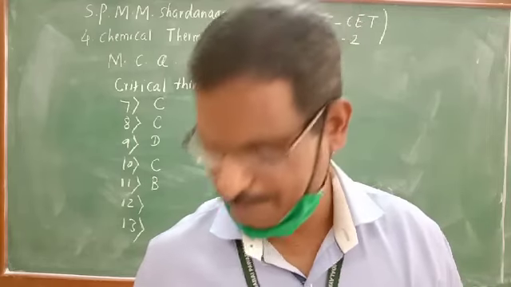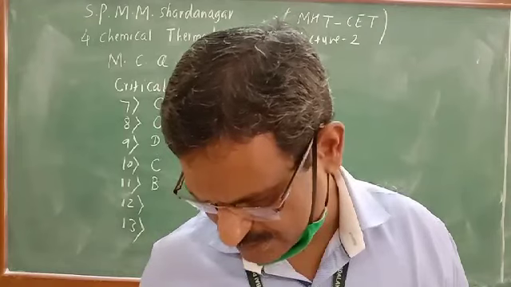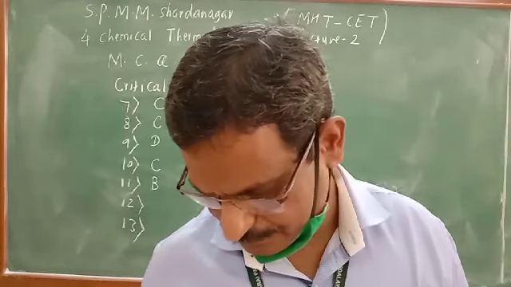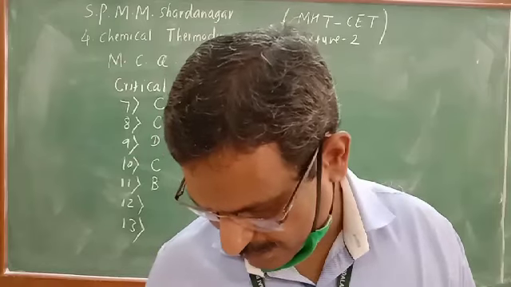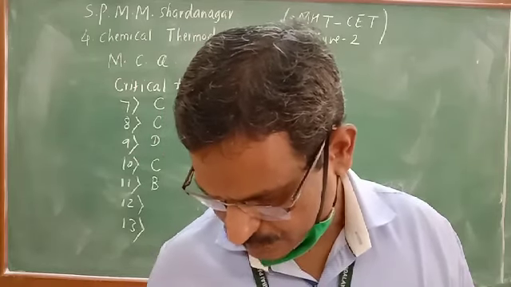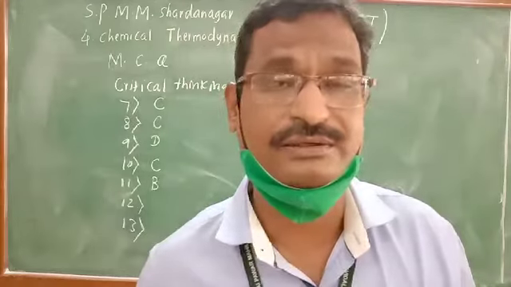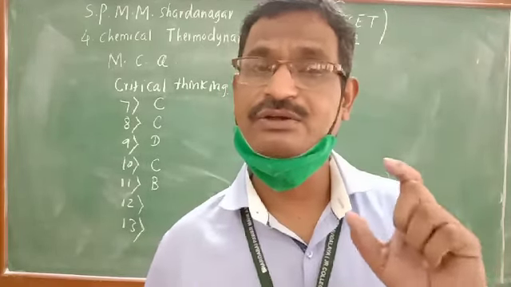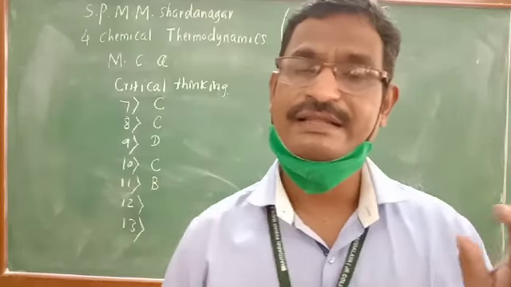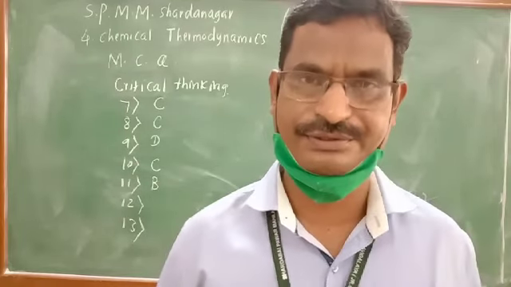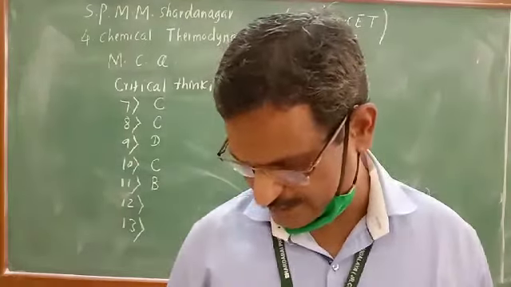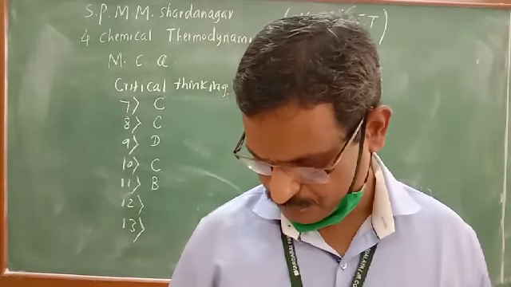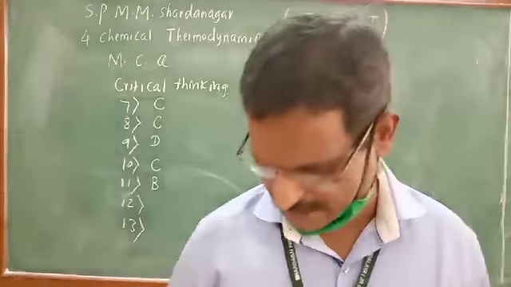Only in one direction, so they are irreversible processes. This is true. So what is the false statement? First one, a reversible change is a change in which pressure remains constant. They have given that the pressure is remaining constant. It is not constant in a reversible process. There is a slight difference in pressure present, known as